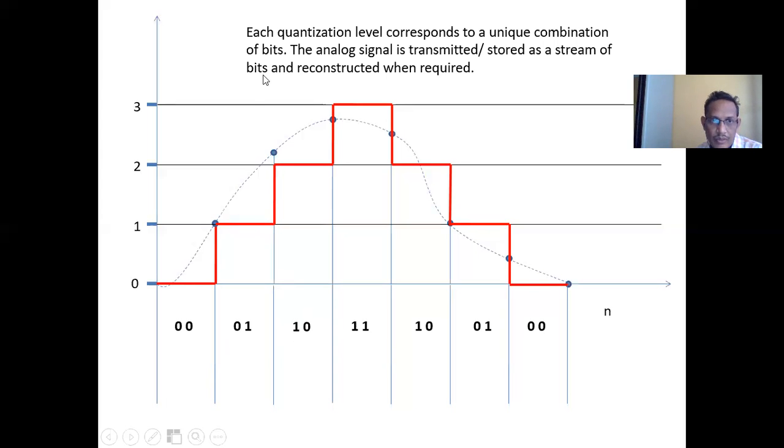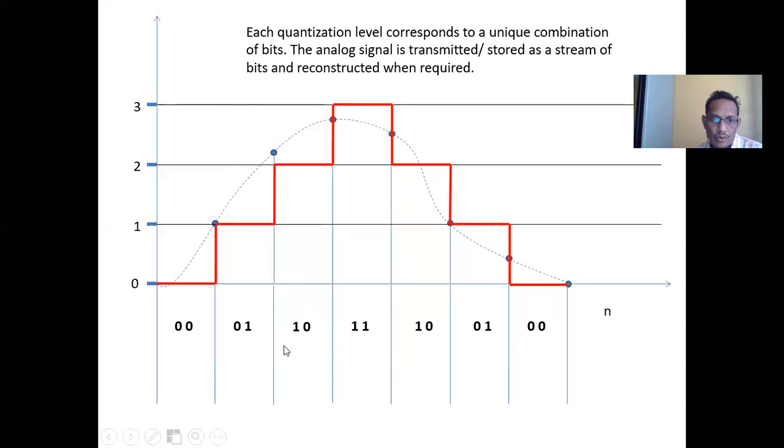From that case, this is 1, 1 because this is a 3. 3 means what? 1, 1. After that, it goes to 2. 2 means what? 1, 0. After that, it goes to 1. 1 means what? 0, 1. And after that, it goes to 0, 0. That's why it is 0, 0.